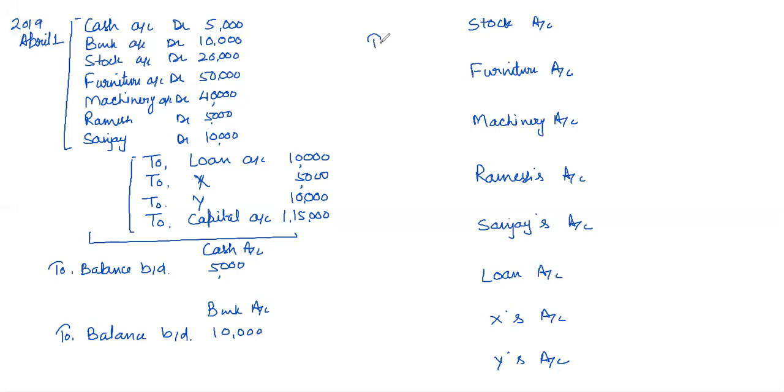In stock, to balance brought down rupees 20,000. In furniture, to balance brought down rupees 50,000. In machinery, to balance brought down rupees 40,000.